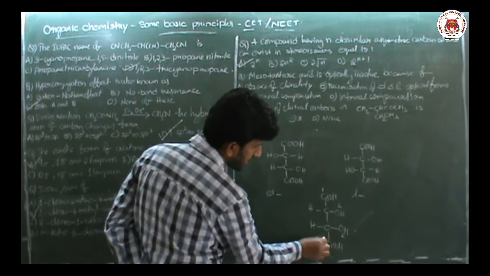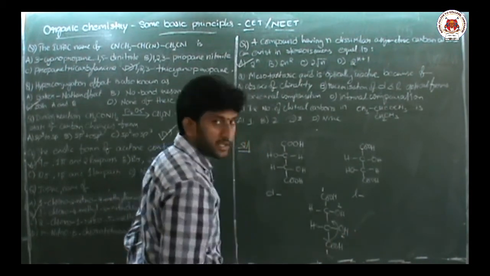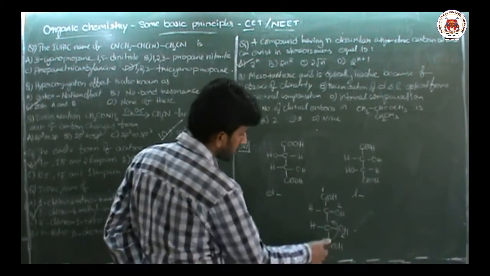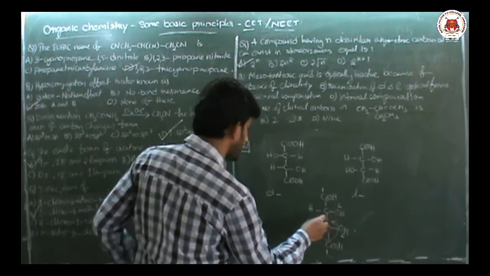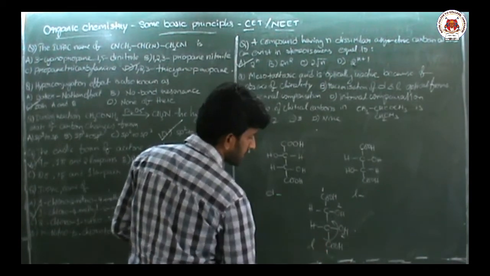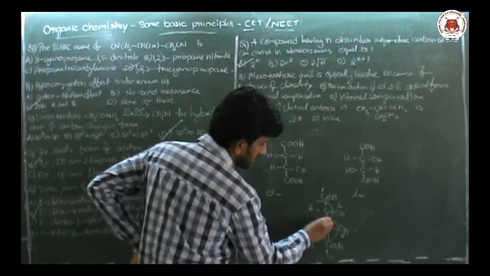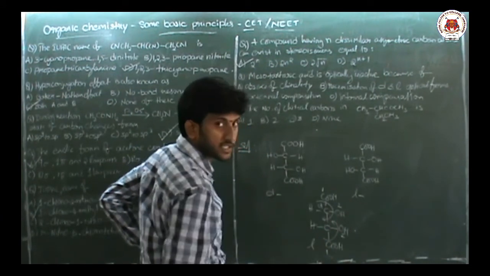So here the rotation of light takes place in this way, 1, 2 direction. Here it goes anti-clockwise, anti-clockwise means L. Here, if you observe 1, 2, it is coming clockwise, means it is D rotation.